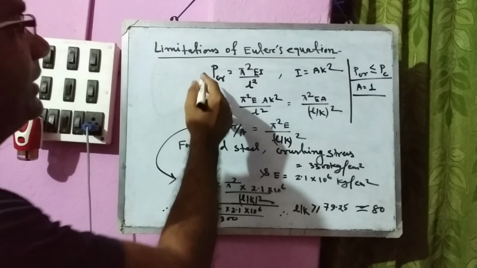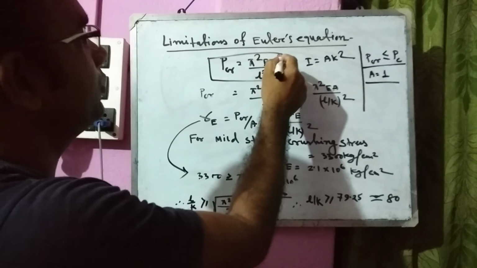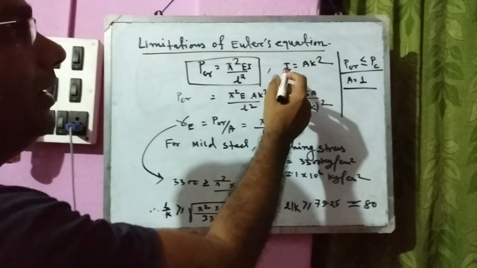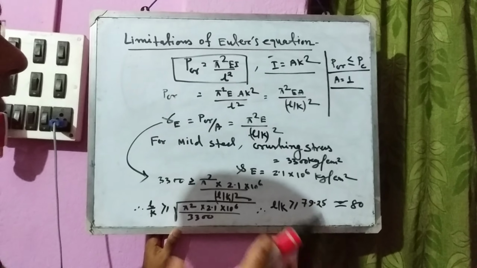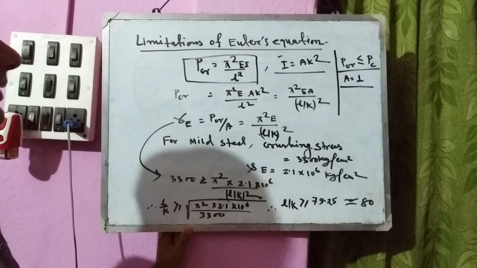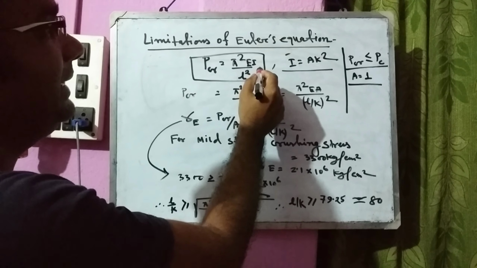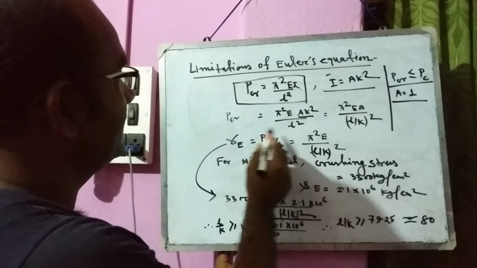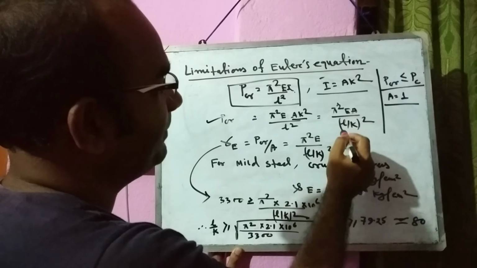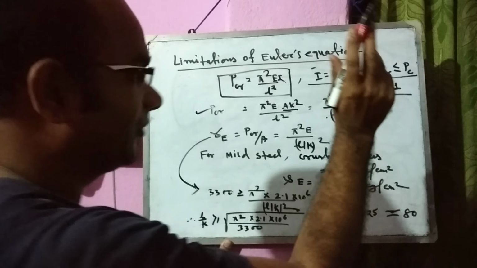I have proved PCR equal to pi square EI by L square, where I equal to moment of inertia, that is I equal to A K square, where K equal to the least radius of gyration. Putting the value of I as A K square, PCR equal to pi square EA by L by K, the whole square.